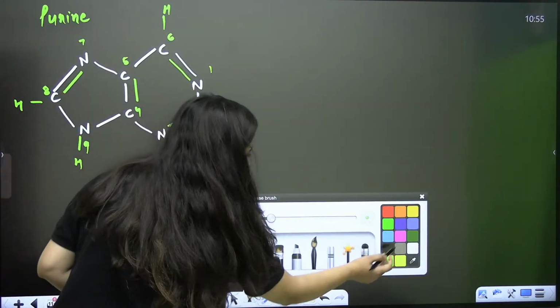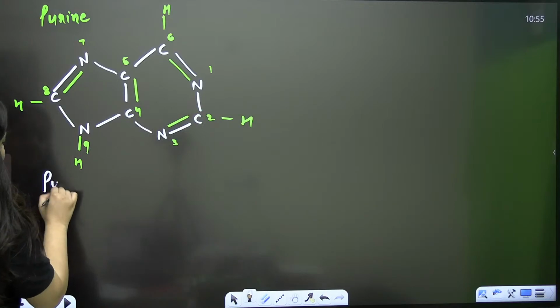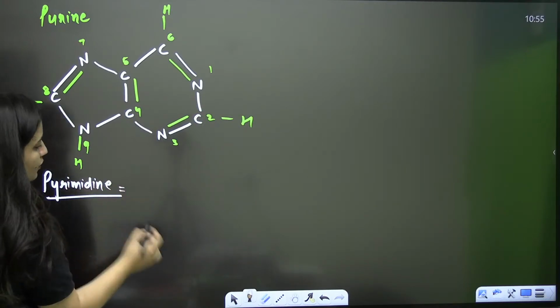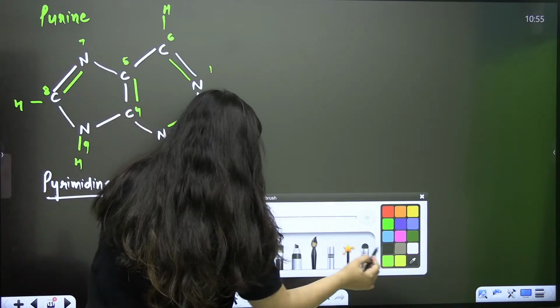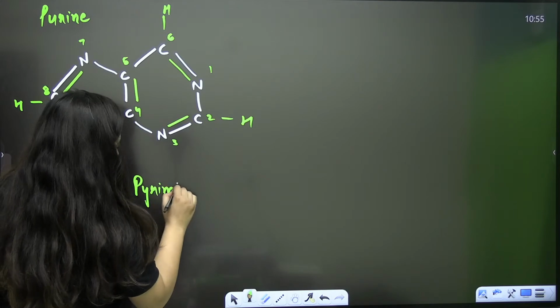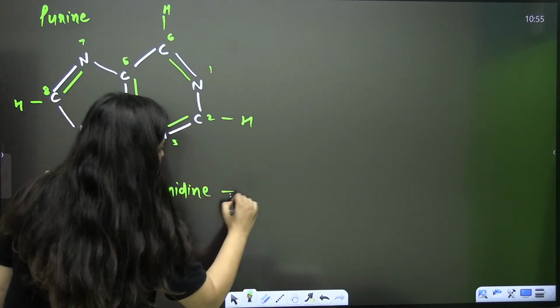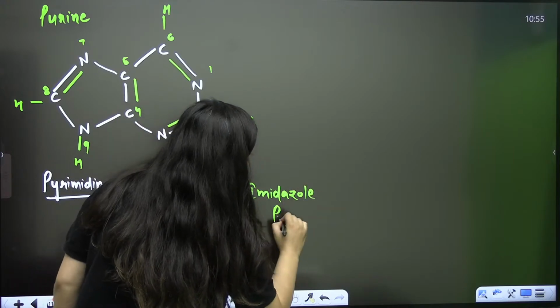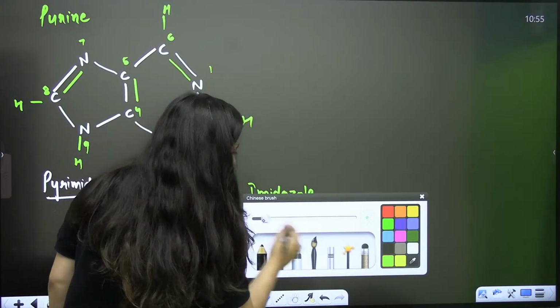Now, why am I telling you this again and again? In the case of purine, if you look at the structure very carefully, can I say that you can see 2 rings? It is also a previous year question. Pyrimidine and imidazole ring are present here, together making your purines.